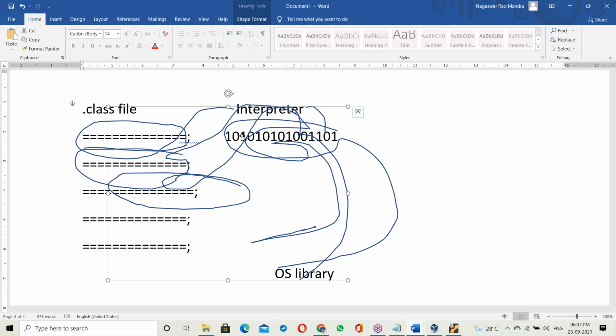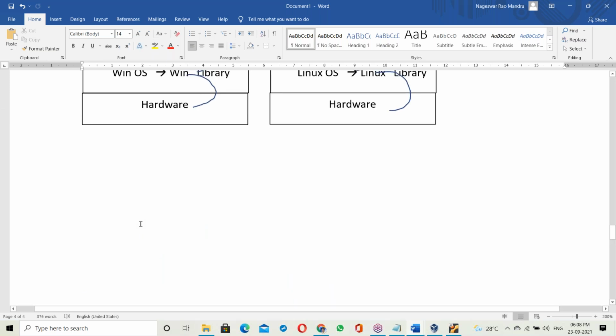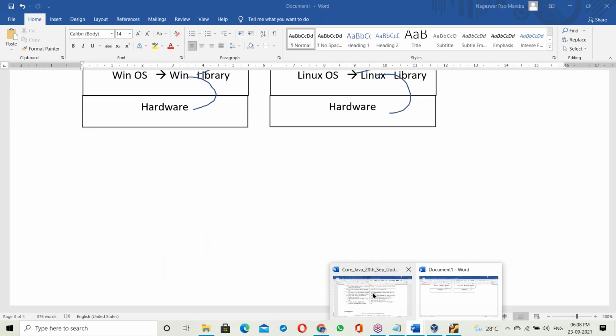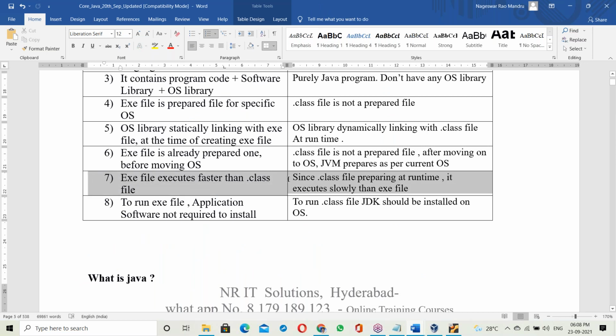To improve the performance of Java applications, many strategies were introduced in Java, like multi-threading, collections, and garbage collection. Still, a dot class file executes slower than an exe file, because it is prepared at runtime.